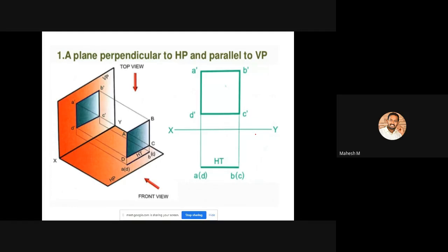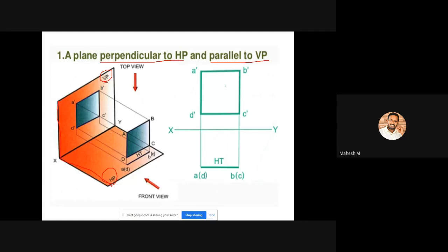So in this diagram, it is a rectangular plane. Okay, so a rectangle, or else we can call it a square. So it looks like a square. Okay, so we are going to place this square perpendicular to HP and parallel to VP. Okay, so you can create your own first angle projection. That means your own first quadrant. So this is our first quadrant. Okay, so this is the horizontal plane, and this one is our vertical plane. So you have to place your A4 sheet perpendicular to HP and parallel to VP.